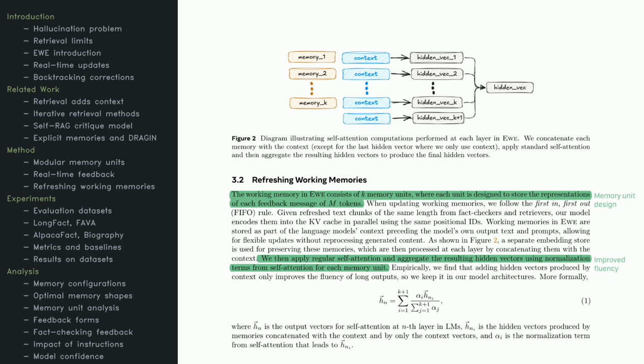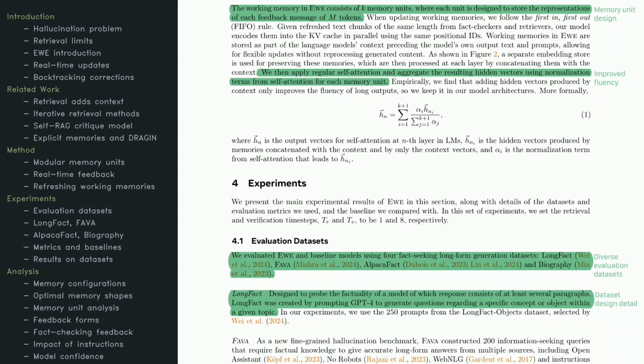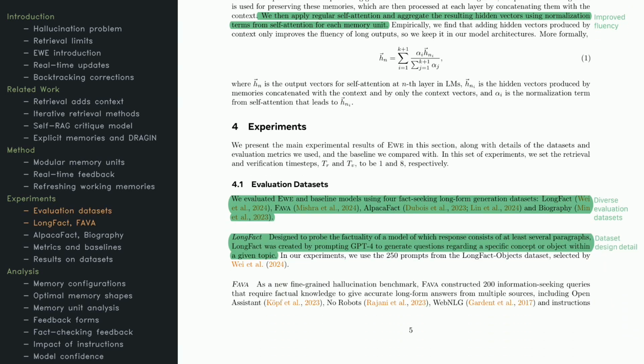Because these memory units feed directly into the model's context, updates can happen without rerunning everything from scratch, keeping the system fluent and coherent. Now let's turn to how EWE was tested. The authors set up experiments on 4 different datasets meant for fact-seeking long-form generation. One of these is LongFact, which aims to check consistency in paragraph-length answers using prompts generated by GPT-4.